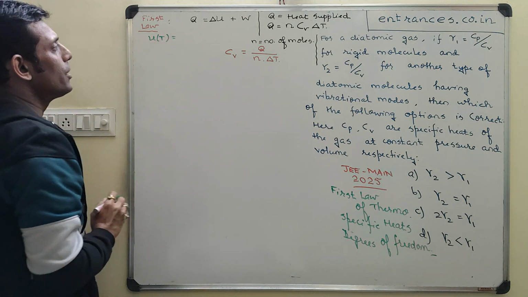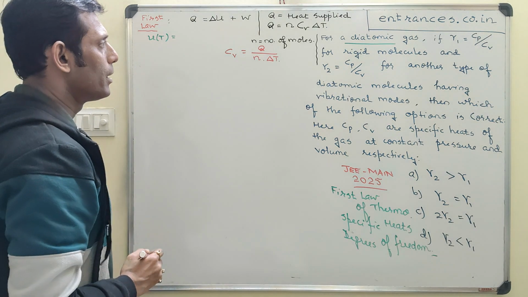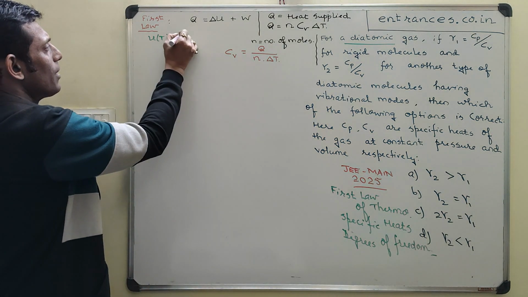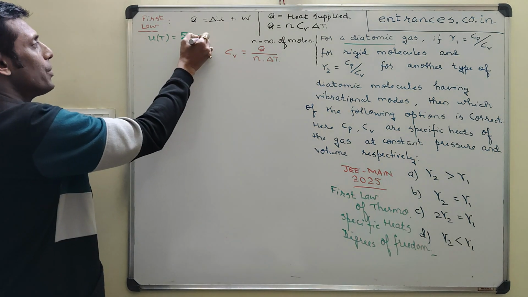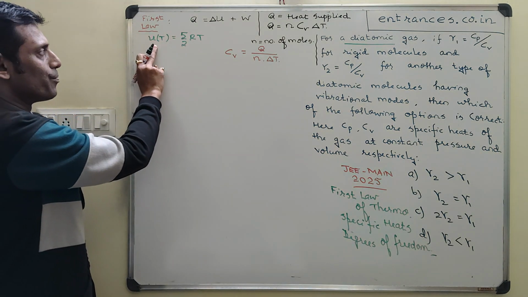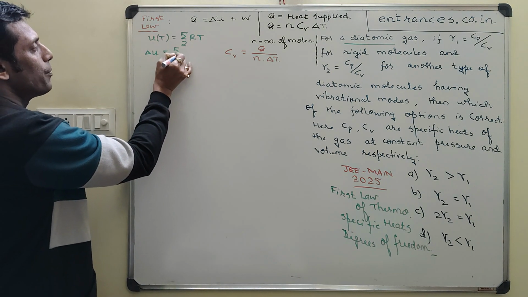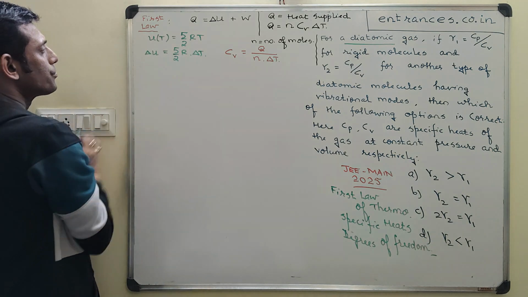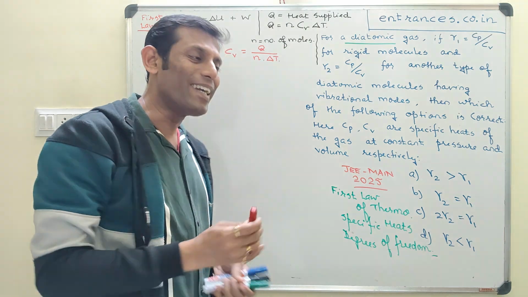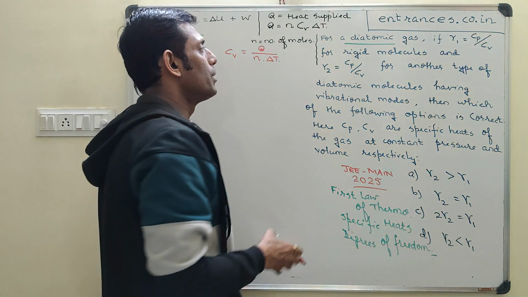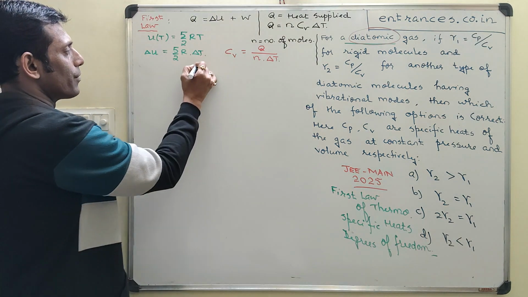So it is equal to, let's say for a diatomic gas, if we take a diatomic gas, then it is 5 by 2 RT. At a temperature T, this is the internal energy. So that means delta U, that is change in internal energy, will be equal to 5 by 2 R into delta T. Why 5 by 2? Because degrees of freedom for a diatomic material, degree of freedom is 5.